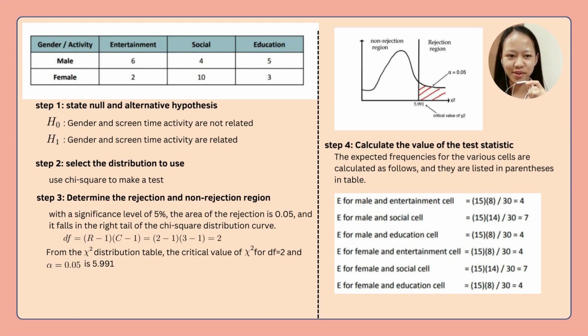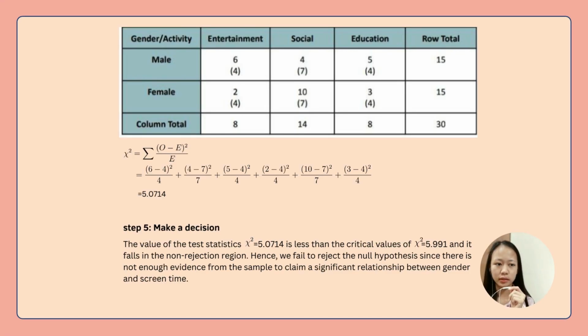Step 4. Calculate the value of the test statistic. The expected frequencies for the various cells are calculated as follows, and they are listed in parentheses in the table. This is the table that I mentioned in step 4. By using the formula here and all the values that we get from the previous calculation, we get chi-square equal to 5.0714.